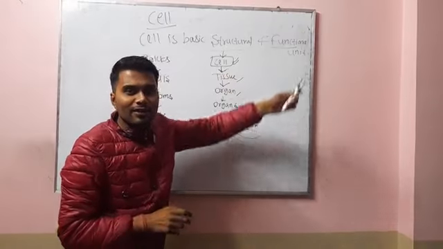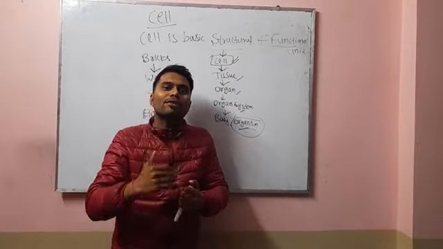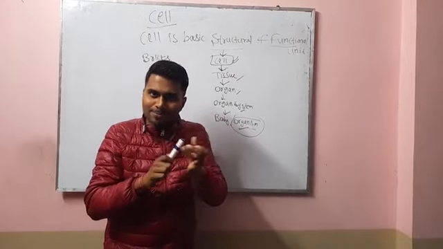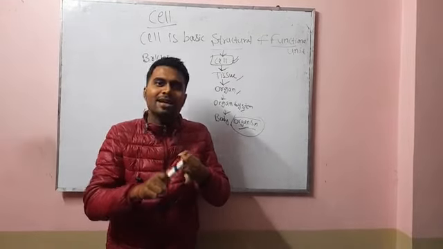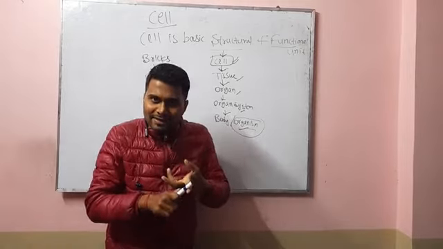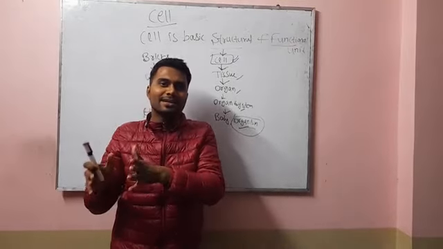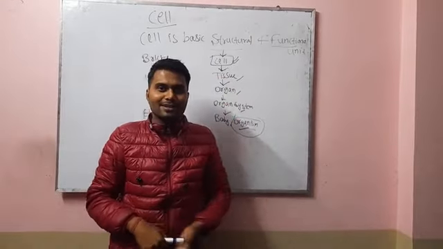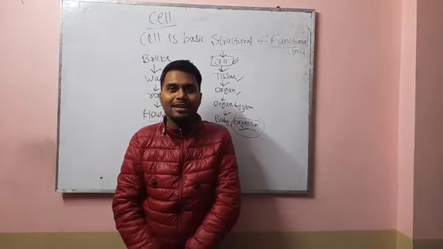And why is it functional? Because the cell performs all the basic life processes like respiration, reproduction, nutrition, excretion, circulation, etc. That's why cell is the basic structural and functional unit of life. That's all. Thank you so much.